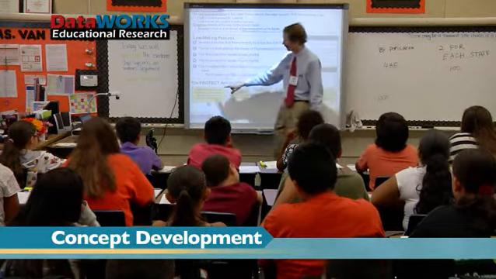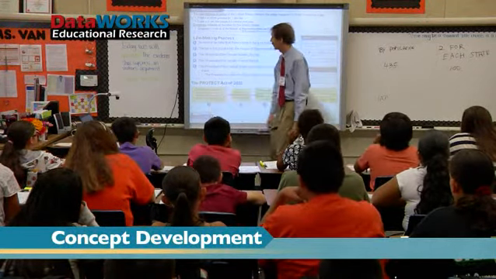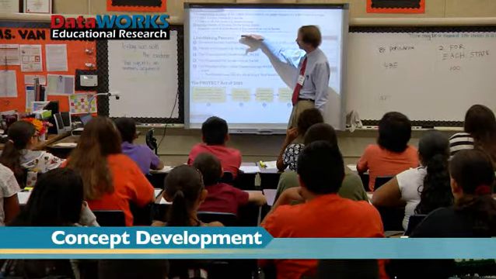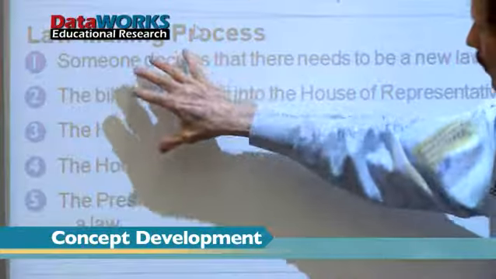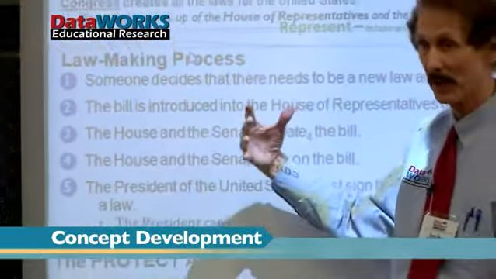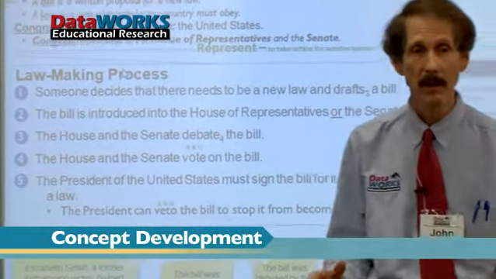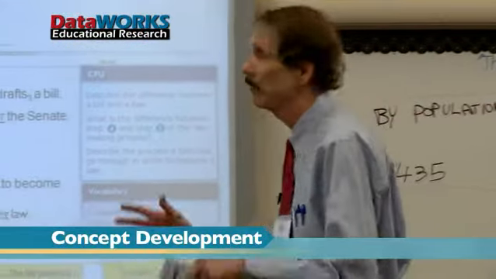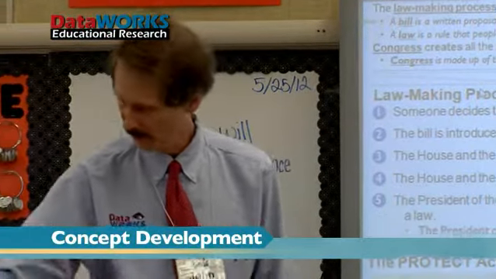Notice something interesting. This actually came from a person in society, not from a congressman. Okay, now one more question. Let's have the A's go first and then the B's. Explain this whole process. And I don't mean read the 5 steps. I mean explain to your partner. For example, you might say, well, first someone decides we need to have a law. Then you have to go to someone in Congress. They have to produce the law. Then after that, they argue and debate about it. Then they take a vote. And if that's approved, then the President does it. But the President might cancel it. So see if you can explain to your partner.